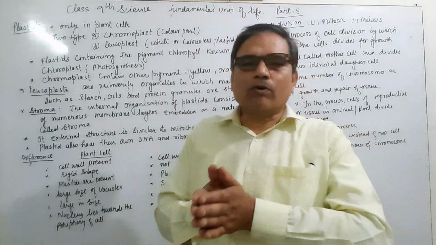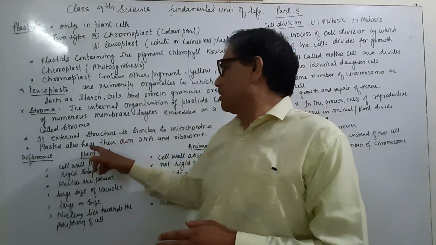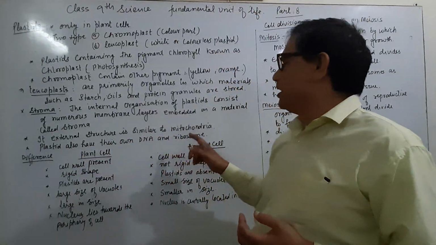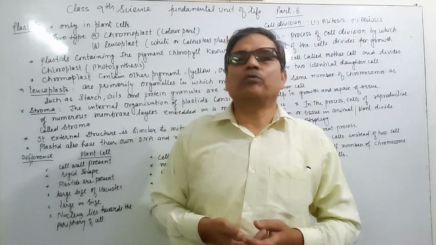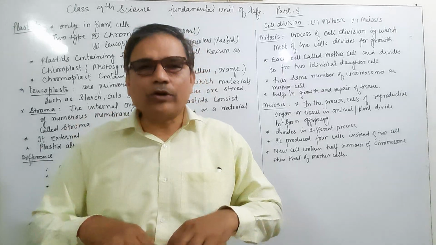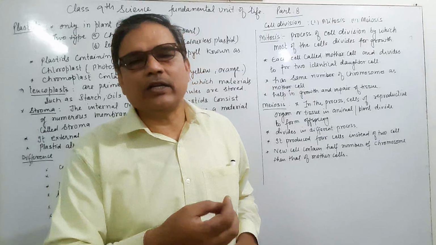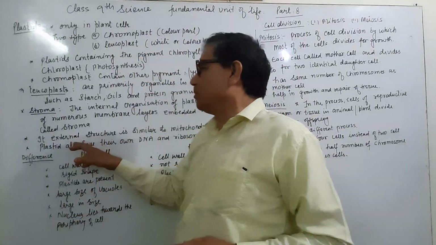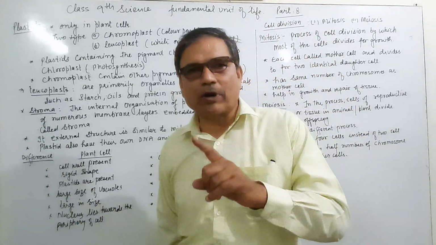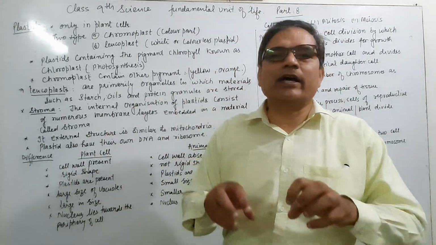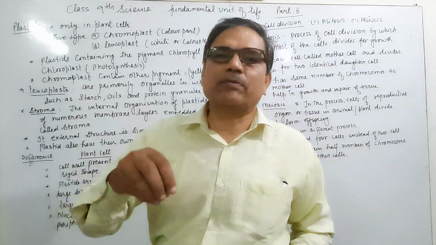The external structure of plastid is similar to the mitochondria. Mitochondria have their own DNA and ribosomes. Similarly, plastid also contains DNA and ribosomes. It means plastids also prepare some of their own proteins, due to the presence of their own DNA, the genetic material. So these two cell organelles, mitochondria as well as plastid, have their own DNA and ribosomes, and they synthesize some of their proteins by themselves.